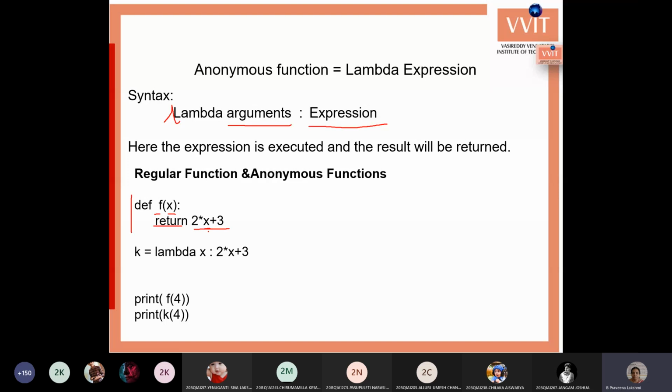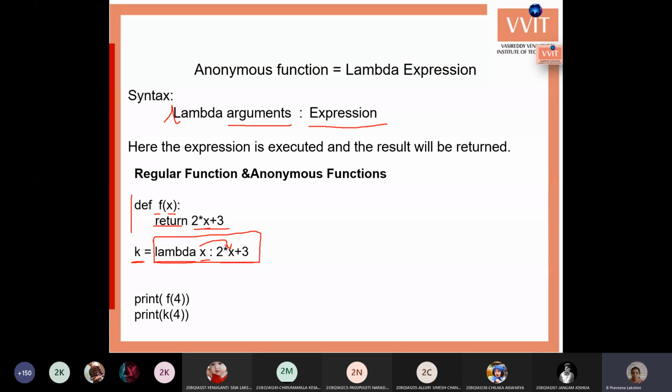And this lambda expression is like this: lambda, space, the argument you want to pass, colon, 2 into x plus 3. This x is substituted here, it finds the value of this expression, and that value will be returned. Here we have one more possibility: we can store this complete lambda statement into a variable.